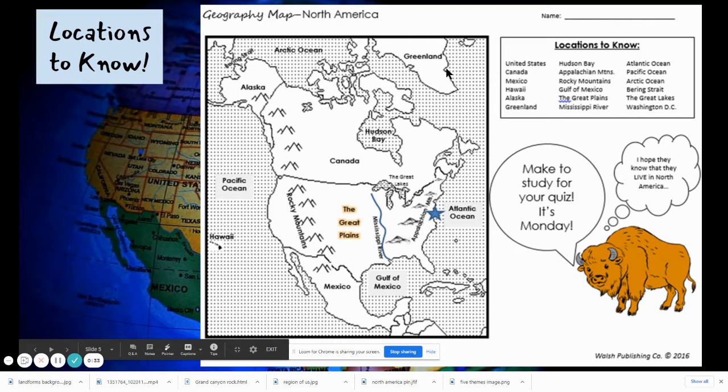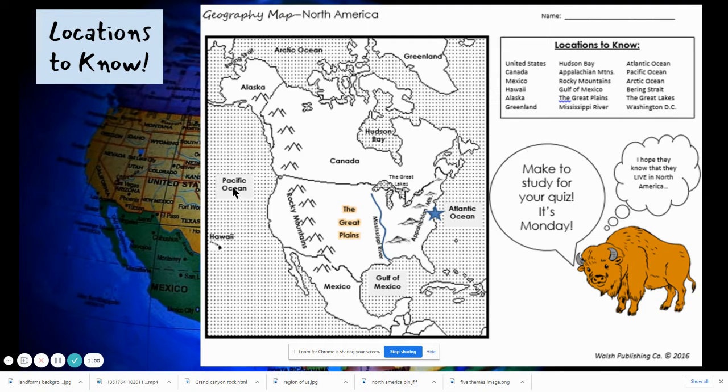We have Greenland, which is an island nation that belongs to Denmark, which is ironically part of Europe, but Greenland is part of North America. Alaska is one of the 50 states that belong to the United States, as is Hawaii, and both of those will be on the quiz. Alaska is up to the north, separated from the United States by Canada, and Hawaii is separated from the continental United States by the Pacific Ocean.